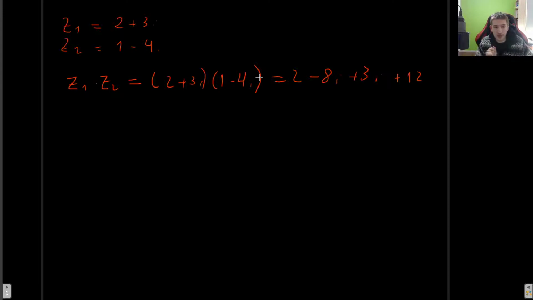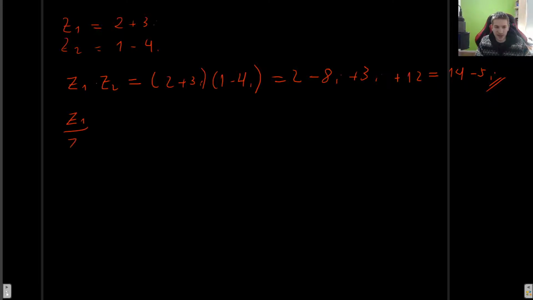It's not difficult, there's nothing new to it except for the fact that you are going to get this minus sign that can get you in trouble if you are not careful. Okay, so now we add everything together and we get 14 minus 5i. Alright, and we are once again in the standard form of a complex number. Now let's go into division.